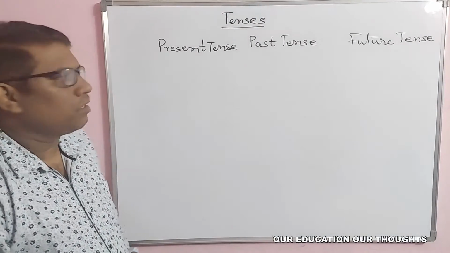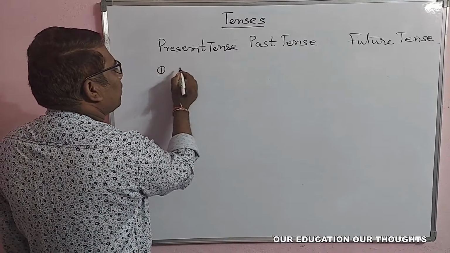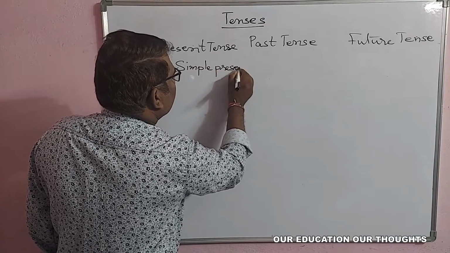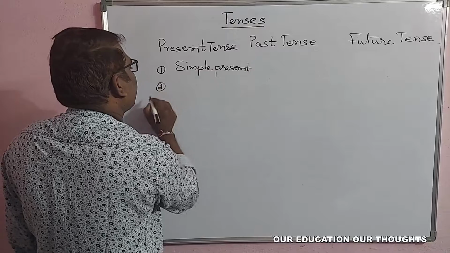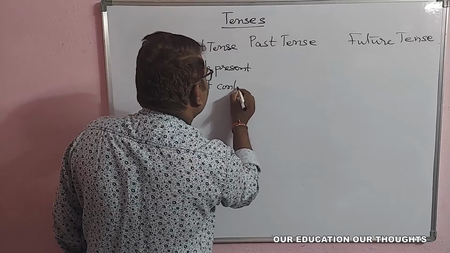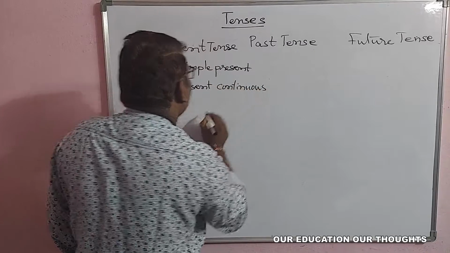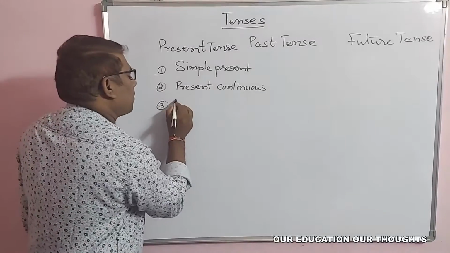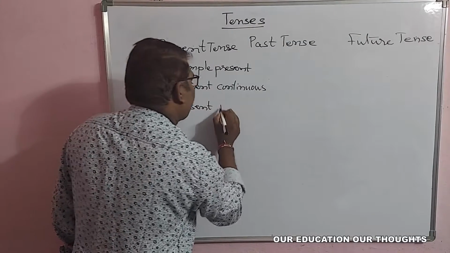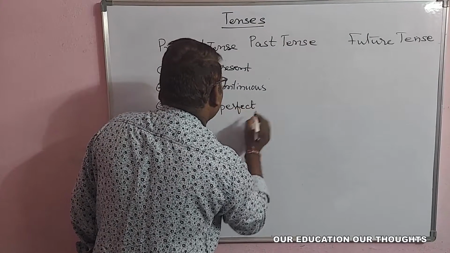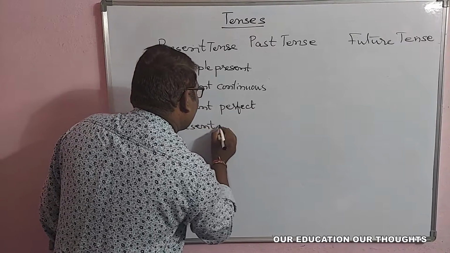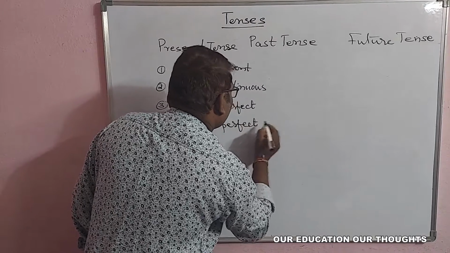In the present tense, we have four types of tenses. First, simple present tense; second, present continuous; third, present perfect tense; and fourth, present perfect continuous tense.